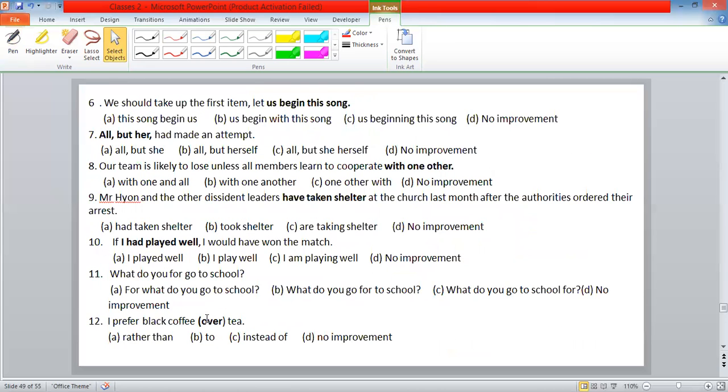Okay, next one. Sixth one. We should take up the first item. Let us begin this song. This song begin, us begin with this song, us beginning this song. Again, we go through the elimination process.